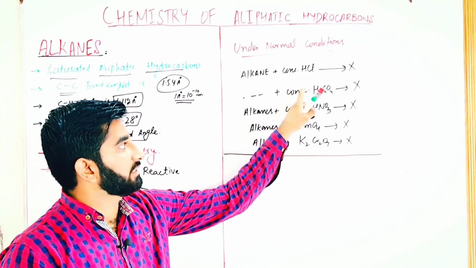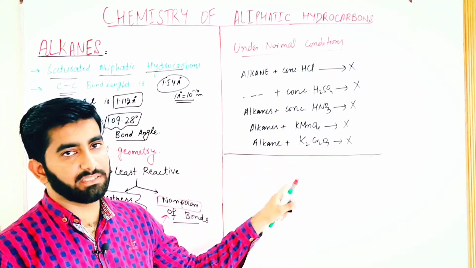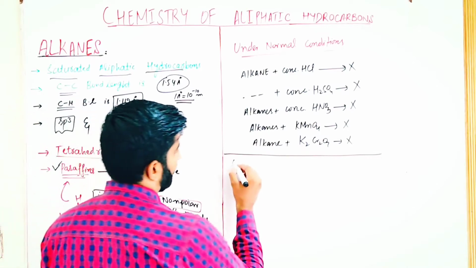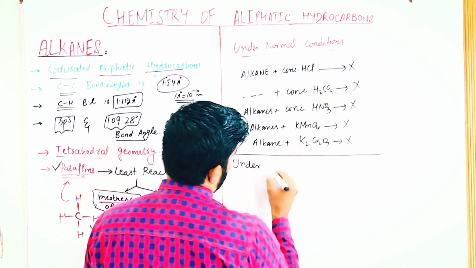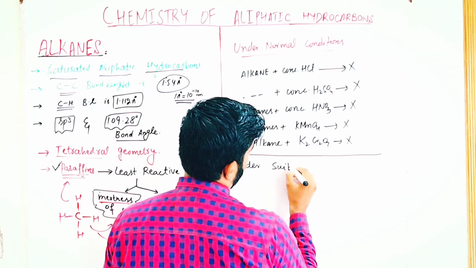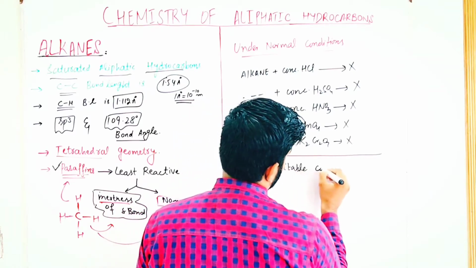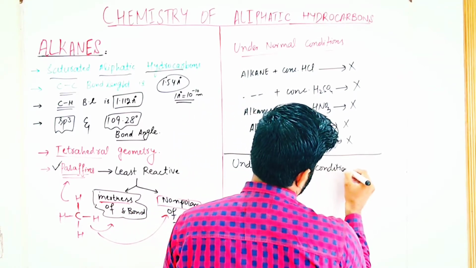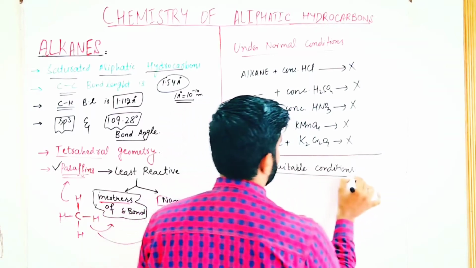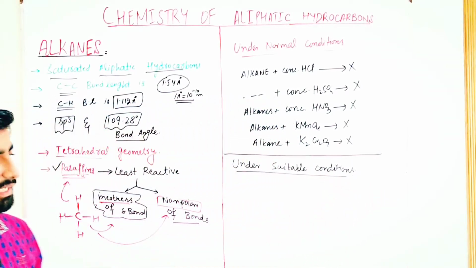So alkane does not react with these chemical reagents under normal conditions, but under suitable conditions, alkanes give limited reactions.